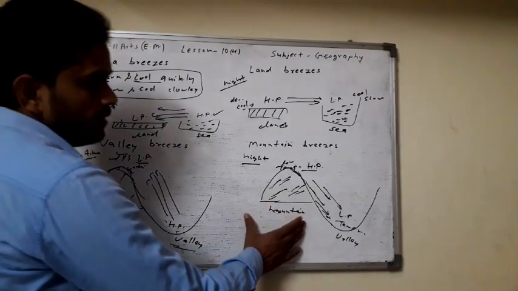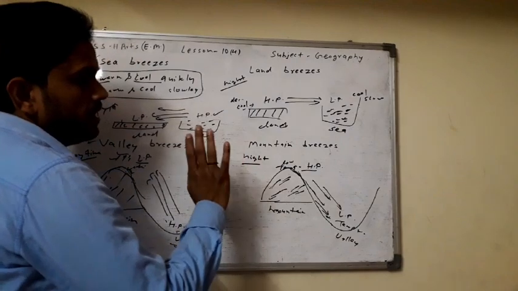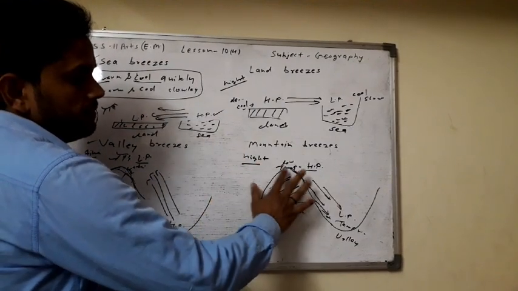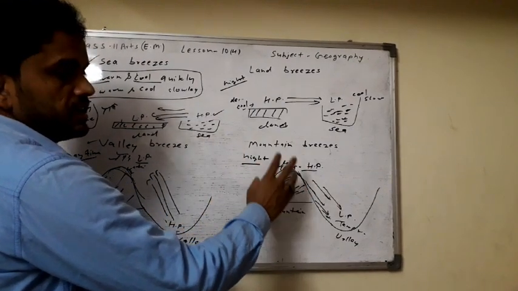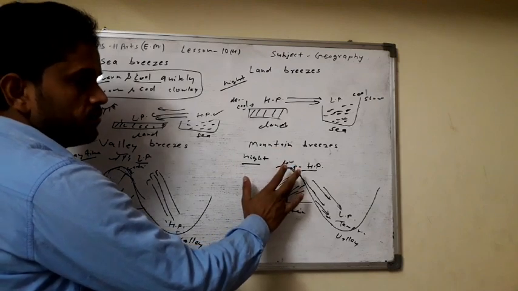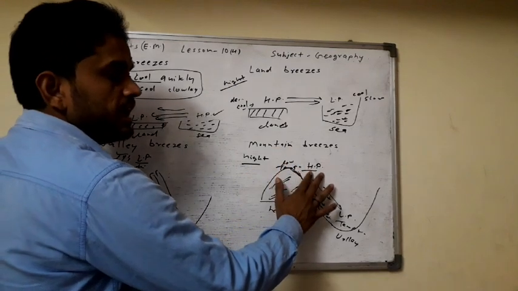What happened here? At night, the mountainous surface temperature decreases, and due to the low temperature high pressure develops.